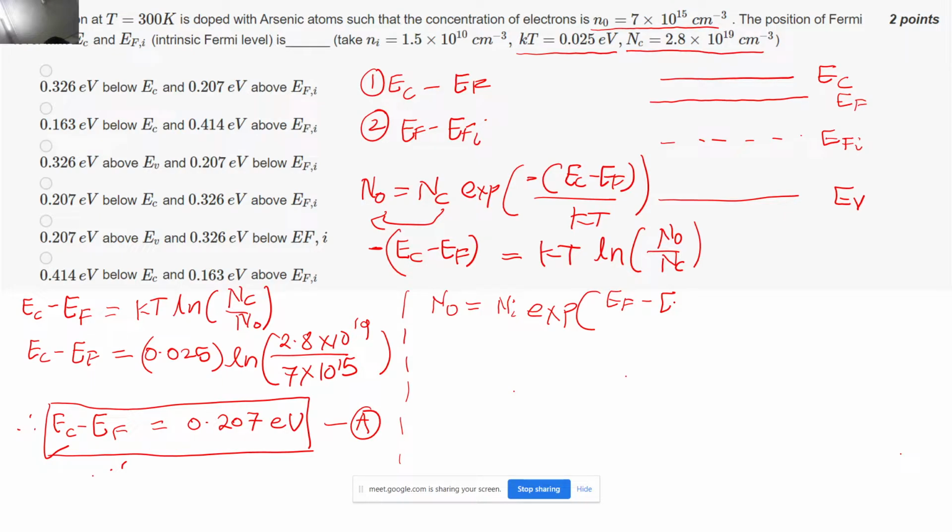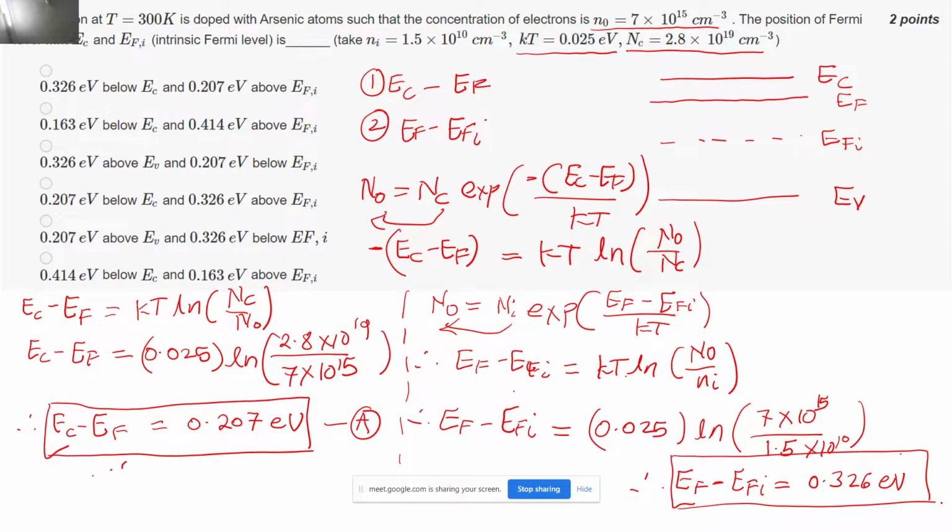Now we will just do a sanity check to make sure whether our answers are correct or not. See, this is an N-type doped semiconductor, right? So our EF should always be below the EC and EF should always be above EFI. So the positive sign over here denotes that our EF is above EFI and our EF is below the EC. If our EF had come between EV and EFI, despite the fact that our semiconductor is N-type doped, then that would not be a correct answer. But here that is not the case.